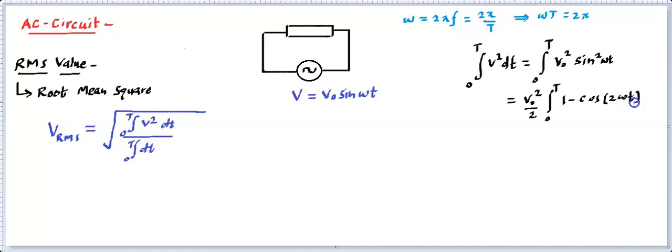2 theta means twice omega t. I'm writing this directly, a bit quickly. So the formula that I have applied is 2 sine square theta equals 1 minus cos 2 theta. By now you must be able to understand this. By 2. Now let's go inside. Integration will lead to t, that is basically t. After putting the limit, cos 2 omega t, if you are going to integrate this, you will get sine 2 omega t, sine 2 omega into t.